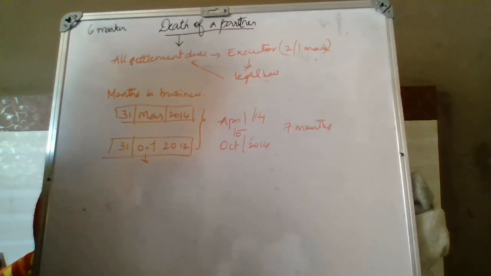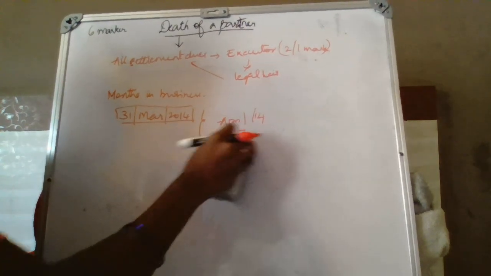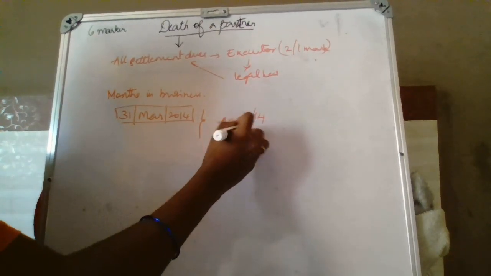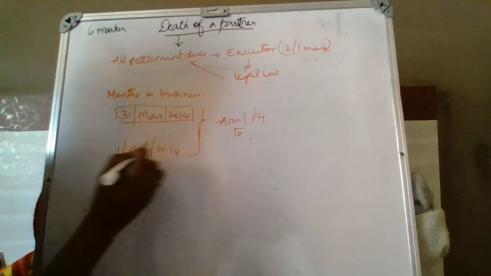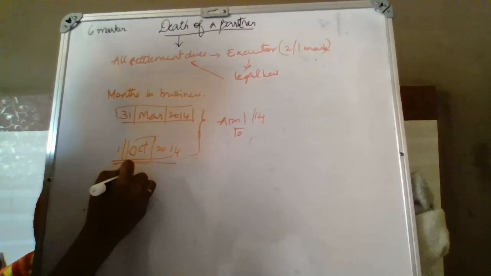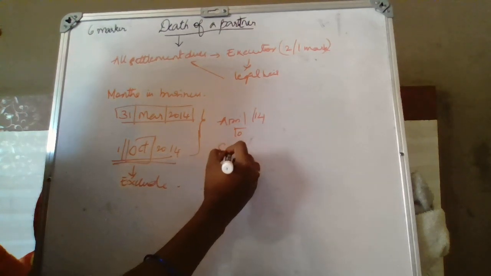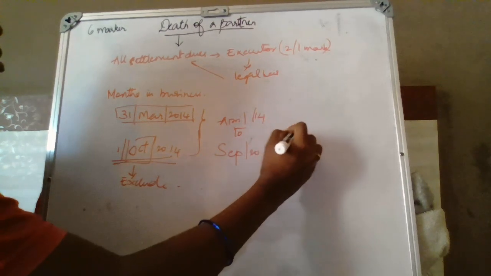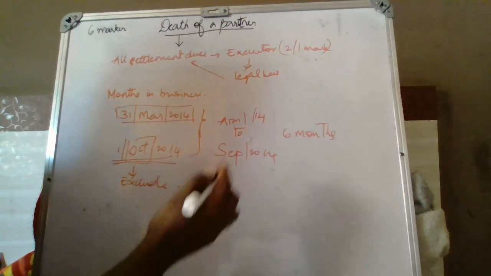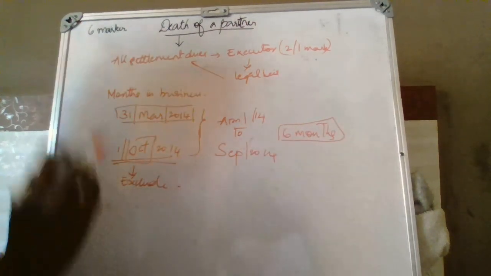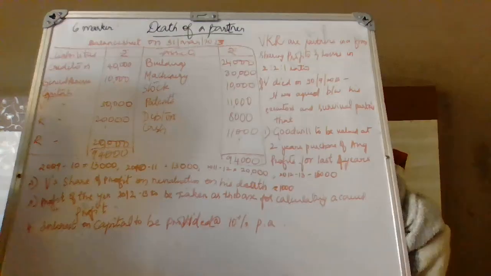Suppose instead of 31st October, he died on 1st October 2014. Since it is the start of the month, you shall exclude this month. So the eligible months will only be till September 2014. The months to be calculated for the dues for certain items under death is only 6 months. So let's see how the problems are worked out based on this.